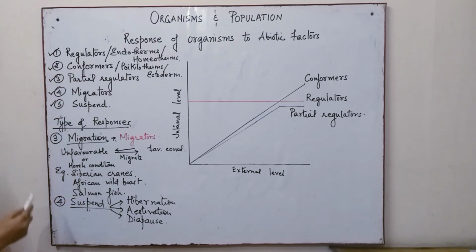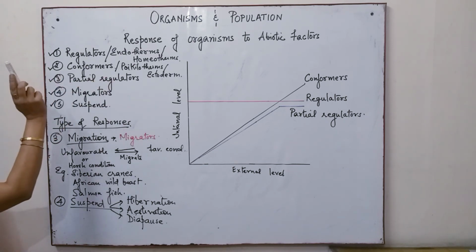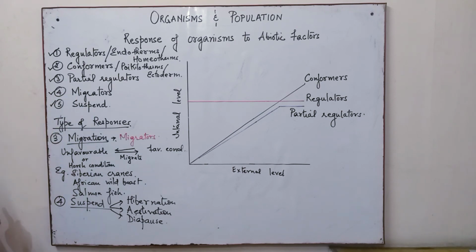Then we have the conformers. Their internal environment is not stable, and they change their body temperature and osmotic concentration along with the changing external environment. So as the external level changes, the internal level will also change, and they are known as poikilotherms or ectotherms. Then we have partial regulators, which follow the conformer level up to a certain range, and then they become regulators.